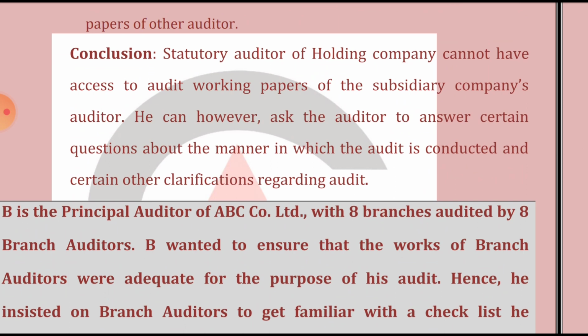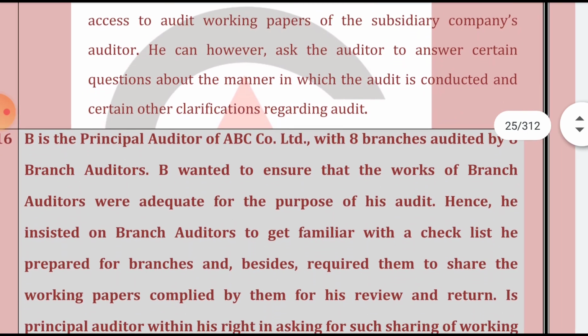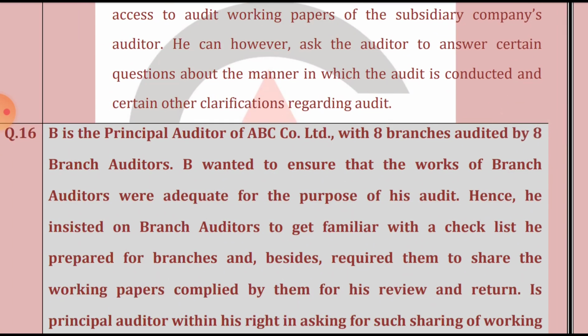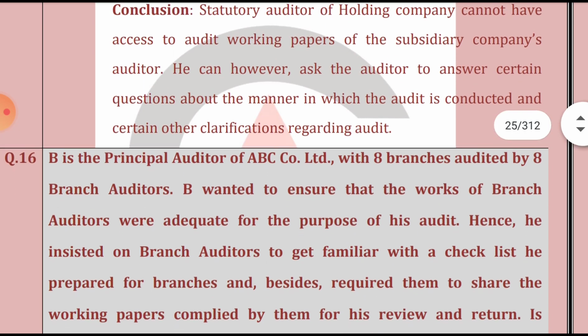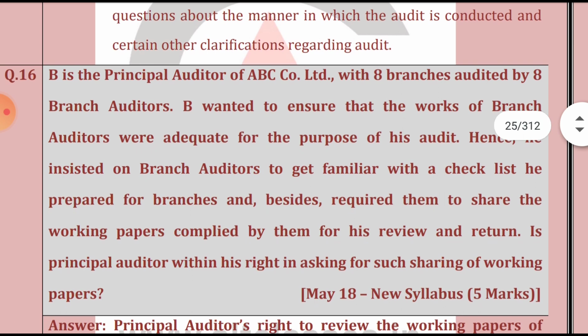He can ask for the specific procedure he has performed while conducting an audit, but he cannot ask for the working paper. And the statutory auditor of the subsidiary or the branch is also under no obligation to provide it, because neither SQC 1, nor SA 200, nor the Chartered Accountant Act says that he should disclose it. So basically he is under no obligation to share the working paper of the subsidiary. Okay, now we will proceed to the next question.